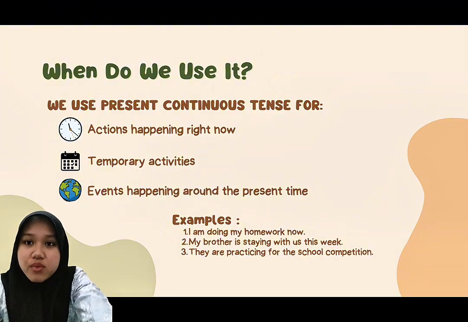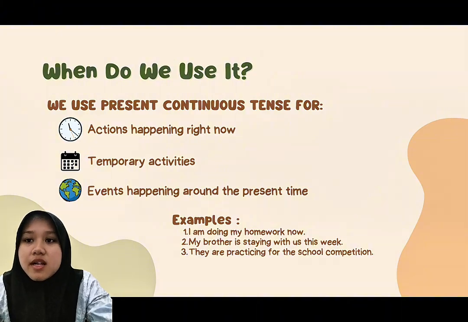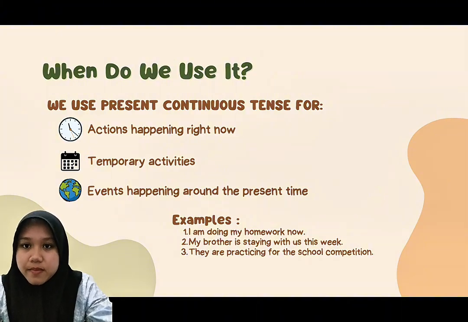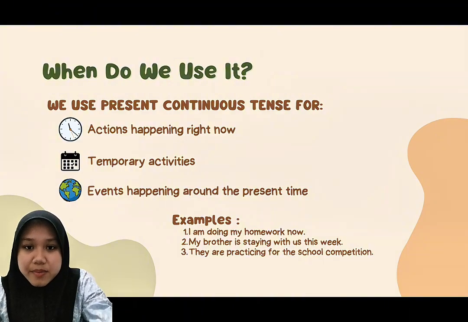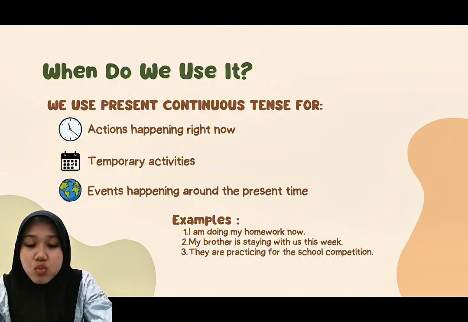Now that we know what present continuous tense is, let's talk about when we use it. The most common use is for action happening right now. For example, if your mother is cooking in the kitchen at this moment, you can say, my mother is cooking. And then for the other example, I am doing homework right now.